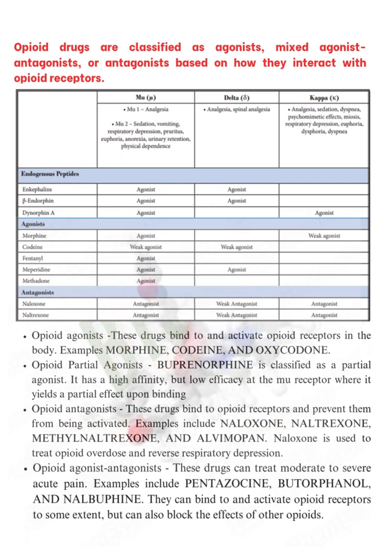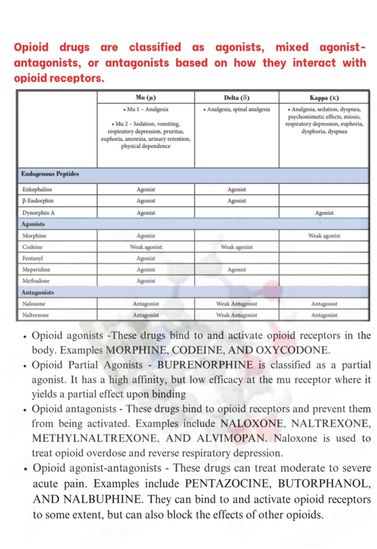So mainly here again there are three classes: endogenous peptides, agonists and antagonists. Endogenous peptides are mainly enkephalin, beta endorphins and dynorphin A. Enkephalins act as agonists at mu receptors and delta receptors. Beta endorphins act as agonists at mu receptors and delta receptors. Dynorphin A peptide has agonist activity on mu receptors and kappa receptors.